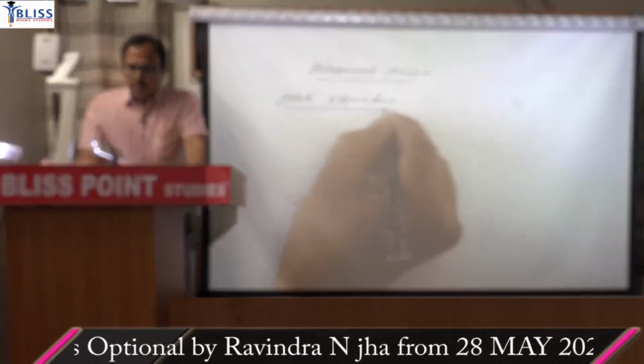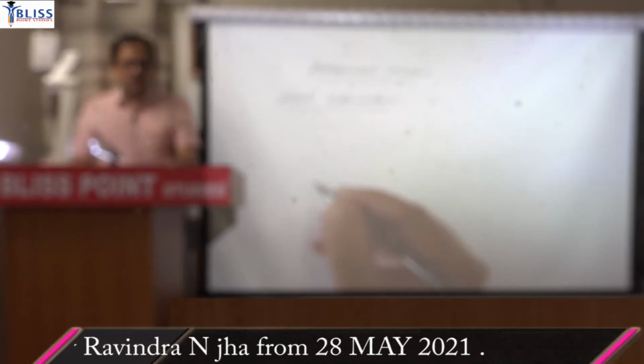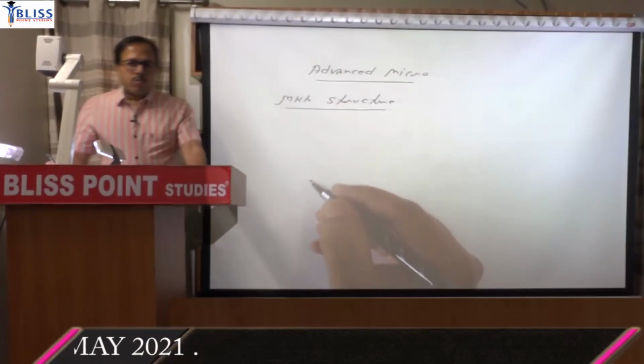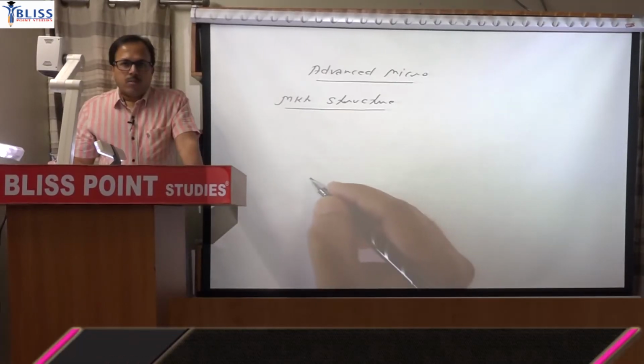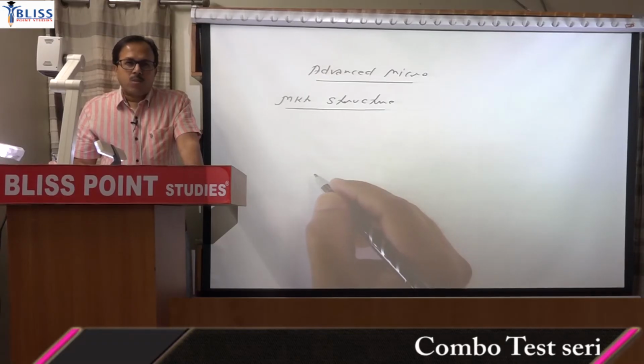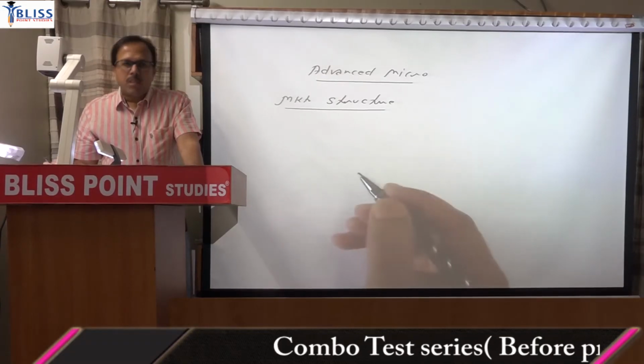The reason being the weightage for market structure within micro is highest. So we will always find around 4 to 5 questions every year. 4 to 5 questions means around 60 marks of questions, you can say, some in compulsory, some in the main question.